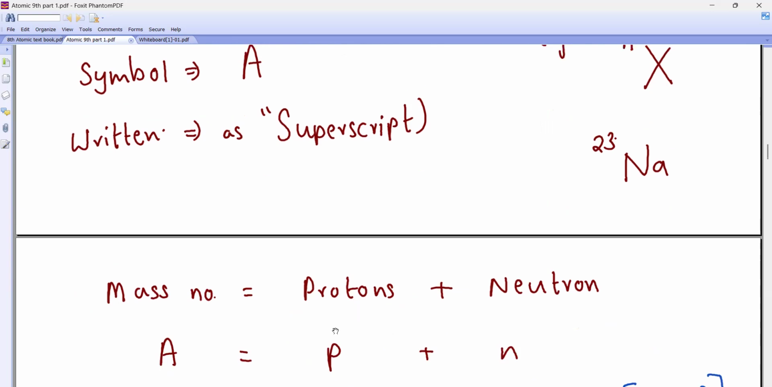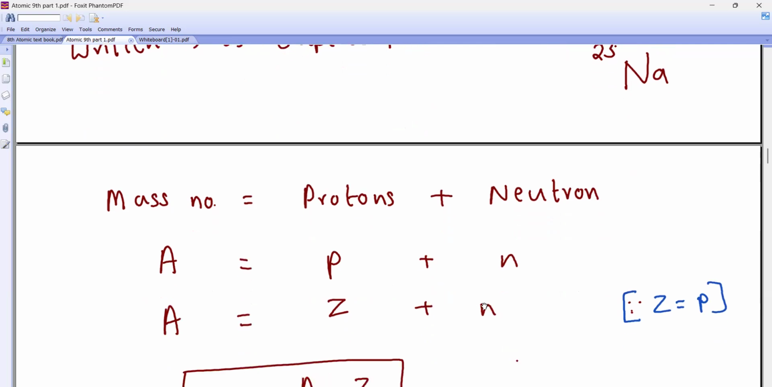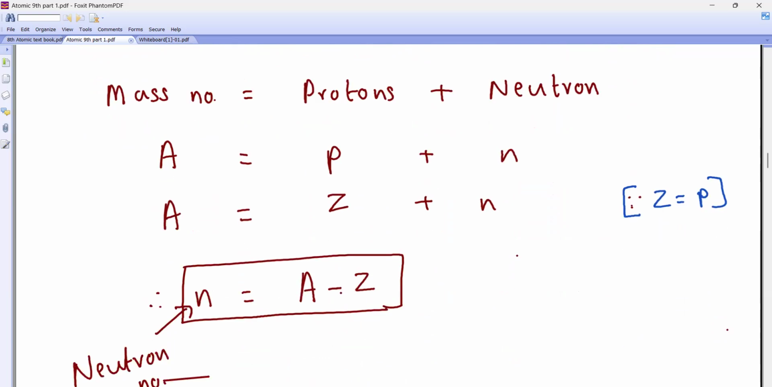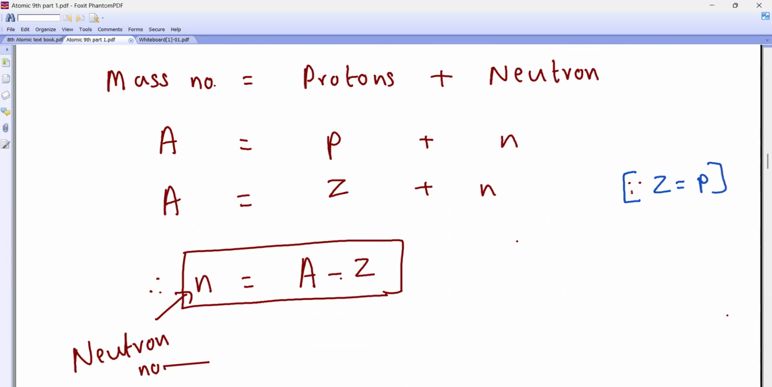But do you all know, whatever was P, the number of protons, is also equal to the number of electrons, or the number of protons is nothing but the atomic number. So can I write Z instead of P? Why? Because Z is equal to P. Then we rearrange. If I take N on one side, this Z will go on the other side. So what am I going to get? N is equal to A minus Z.